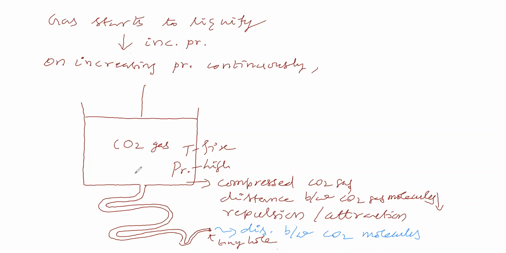Here it is compressed. The compressed gas is passing through this pipe and coming out through this tiny hole. It came out through the tiny hole. Now, how will the distance between carbon dioxide molecules be? Will it be the same as here, or higher than this, or lower than this? What do you say? Now, carbon dioxide molecules are coming out through this tiny hole. Now, what will the distance between carbon dioxide molecules be when compared to the compressed state?